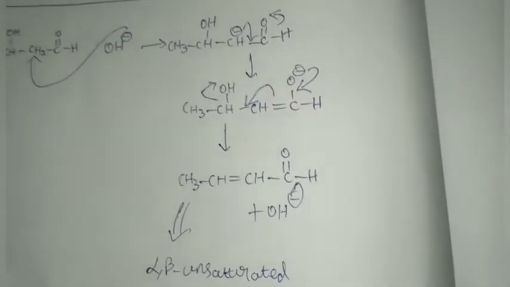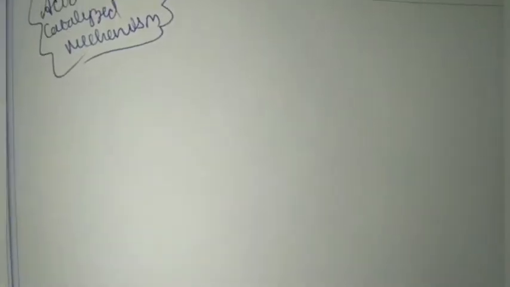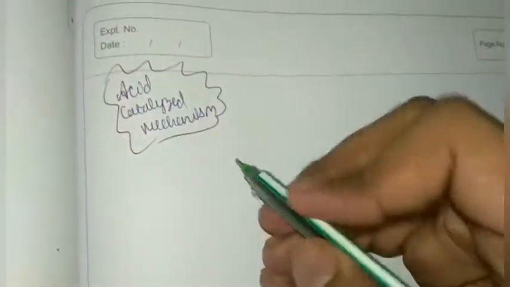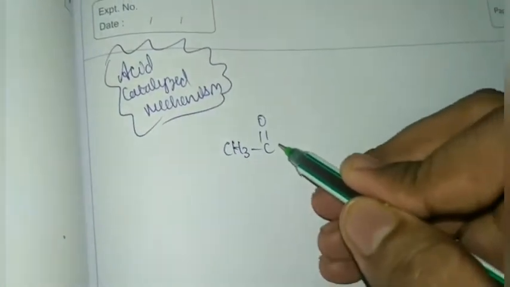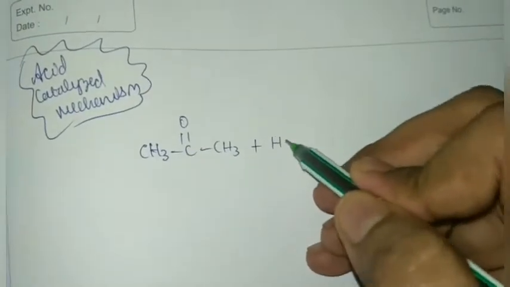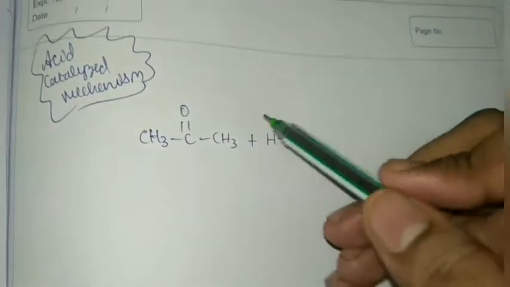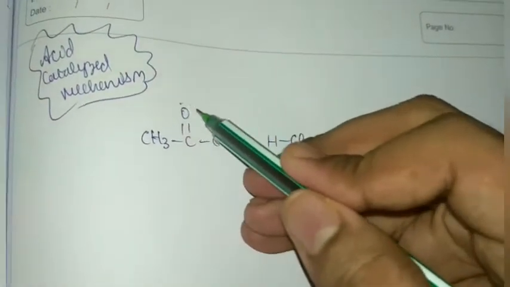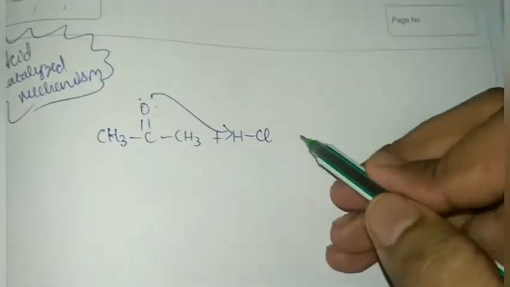So now we will see how the same mechanism takes place in acidic medium. The acid catalyst mechanism goes something like this. We take the same molecule, CH3 C double bond O CH3, and we add HCl, which is acidic. The same thing happens that we saw in the keto-enol transformation.